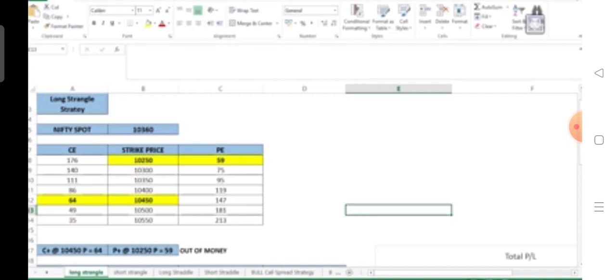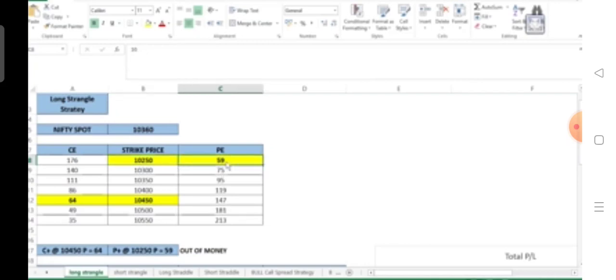So we choose to buy a 10,450 call option at a premium of 64. Whereas in the case of put options, the out of the money strike price would be lower than 10,350. So say we choose to buy a 10,250 put option paying a premium of 59 rupees.